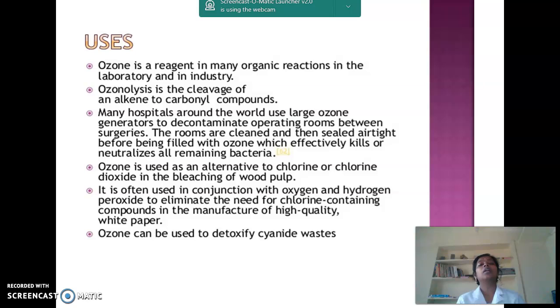So, these are the properties of ozone. And you have to study the resonance structure, how to draw the resonance structure of ozone. The two forms of structure we explained during the starting. You have to study that and study the reactions also. So hope you get the concept of ozone, its formation and its uses.